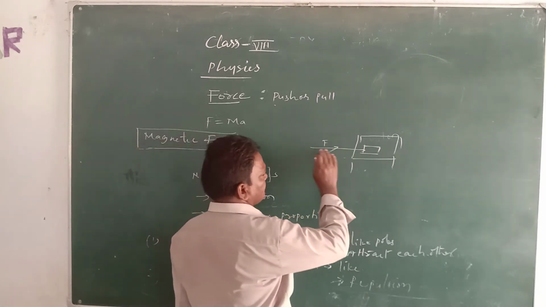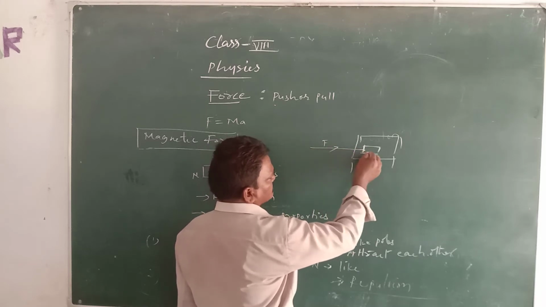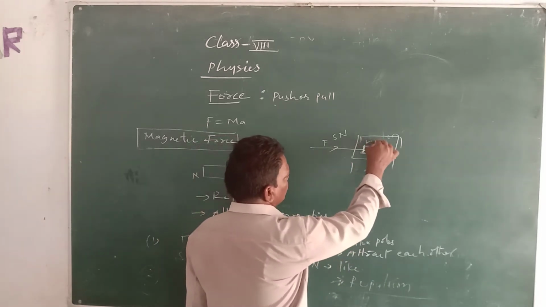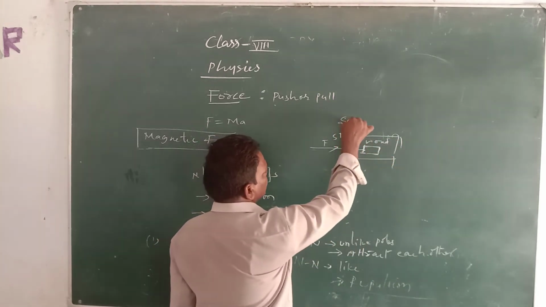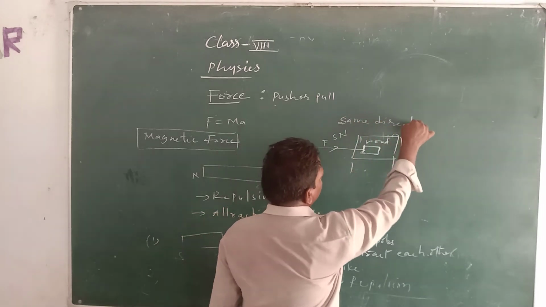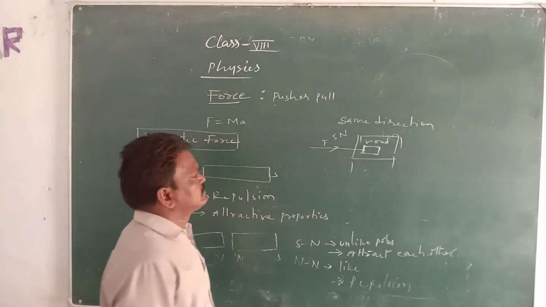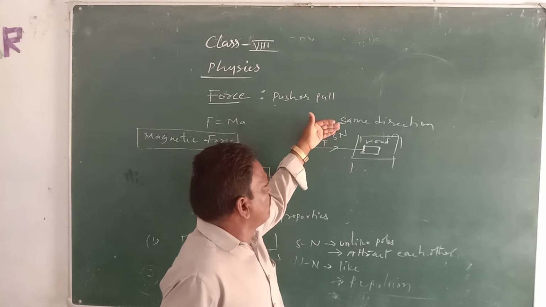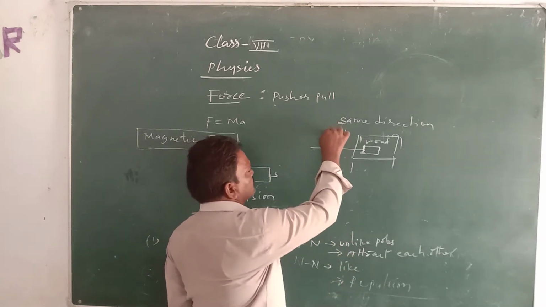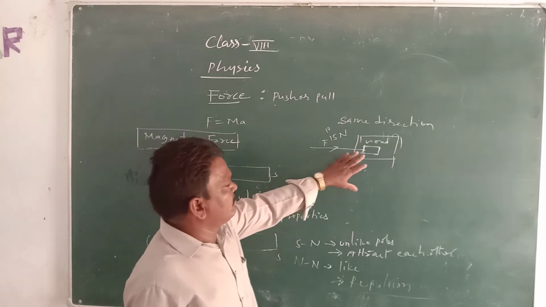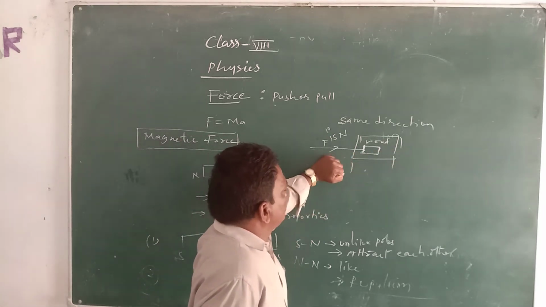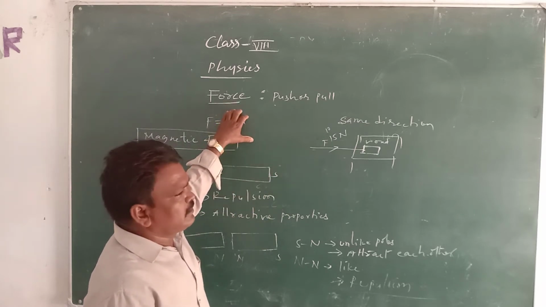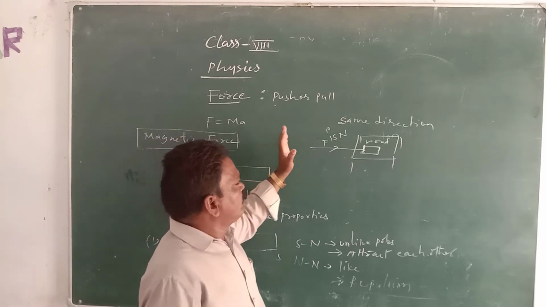If you push this with 5 newtons of force, suppose the block of wood will move in the same direction of the force. In this direction, it will move on the table. So if you apply more force, double force, 10 newtons or 15 newtons, the movement of the wooden block will be more. Here we can understand that force is nothing but that which can change the direction of the body in the force direction only.